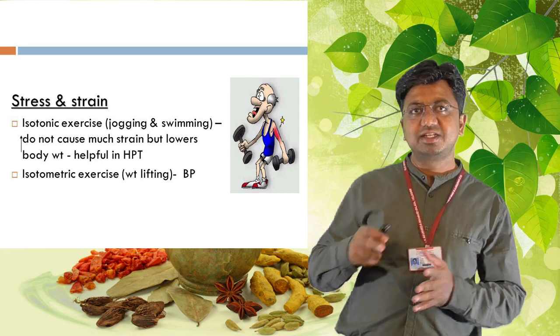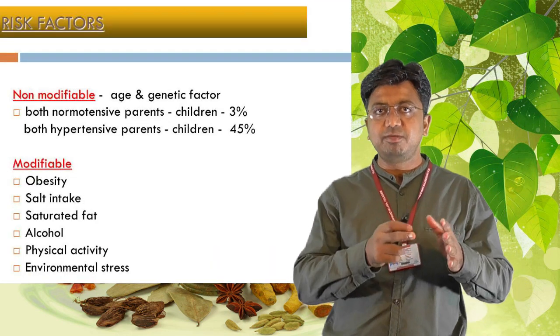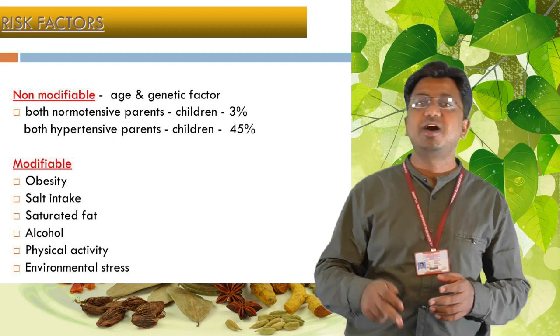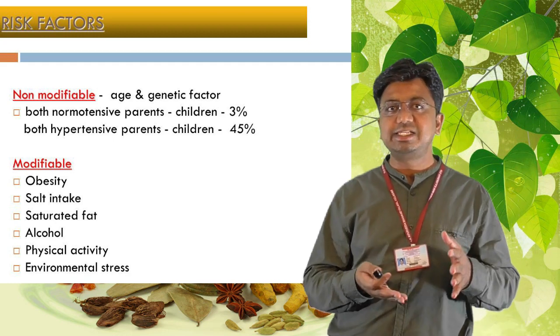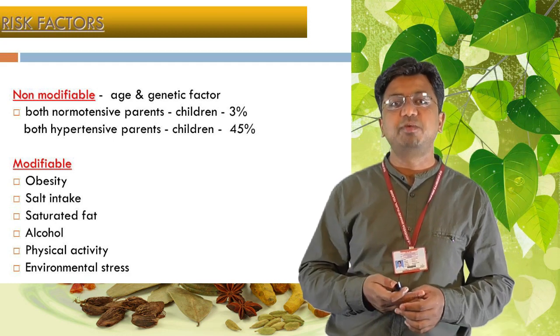Hence the risk factors can be classified as modifiable and non-modifiable risk factors. Non-modifiable risk factors are once again age and genetic factors, which can't be modified.